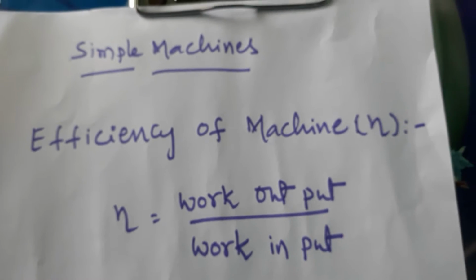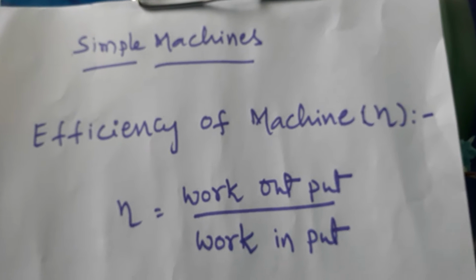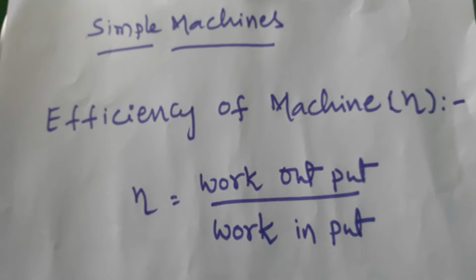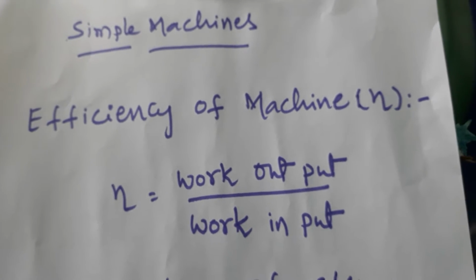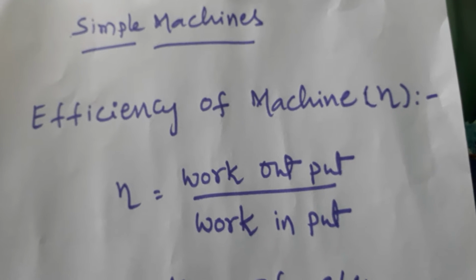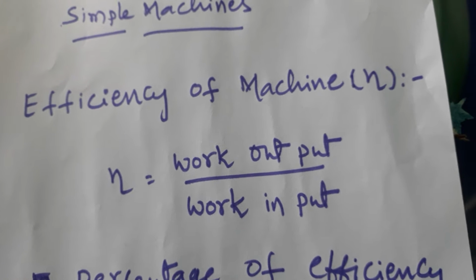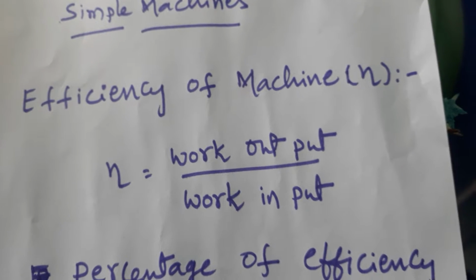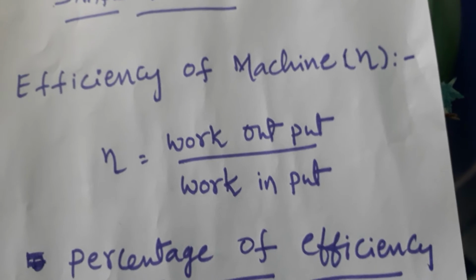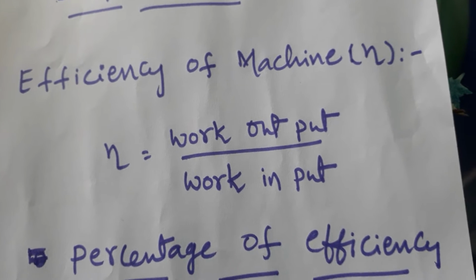In this class, I am going to explain about simple machines and their efficiency. Efficiency of a simple machine gives the quality of the machine. Here, to find efficiency, we compare the output work with the input work. What is output work? Work output and work input.